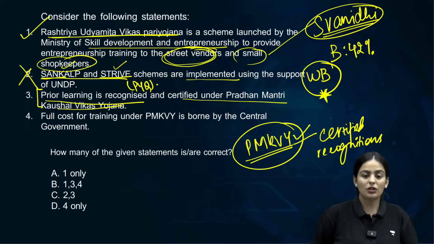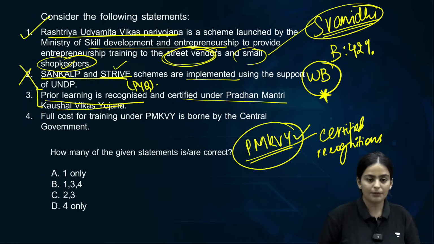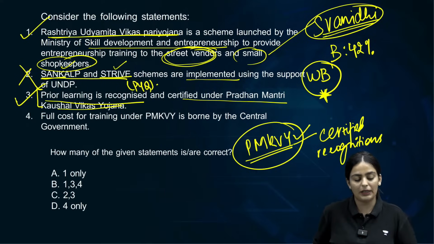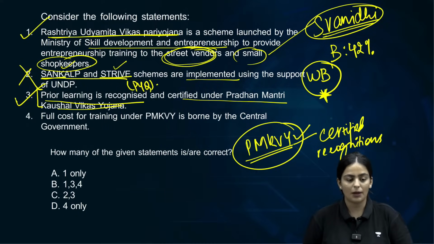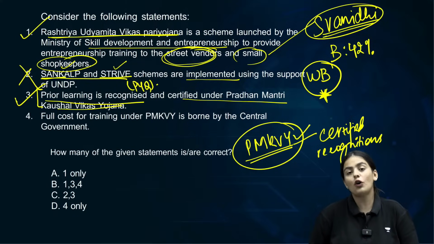This has also been a previous year question, this statement particularly. Please remember that. So third is absolutely correct. Prior learning is recognized and certified under PM Kaushal Vikas Yojana. The fourth statement says full cost for training.